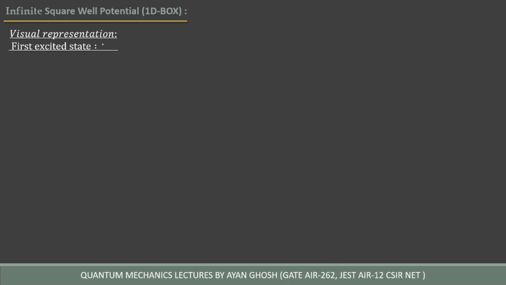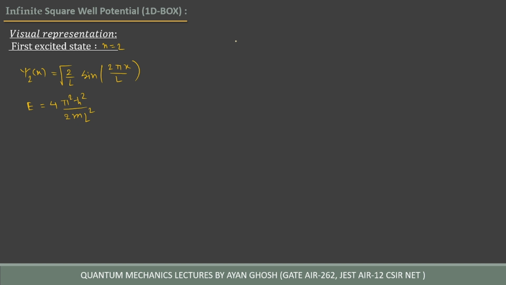For the first excited state, n is equal to 2. Then the wave function psi 2 of x, for the first excited state, can be written as root over 2 by L times sine of 2 pi x by L. And what will be the energy? Energy is equal to 4 pi square h cross square divided by 2mL square. This is the wave function and energy.